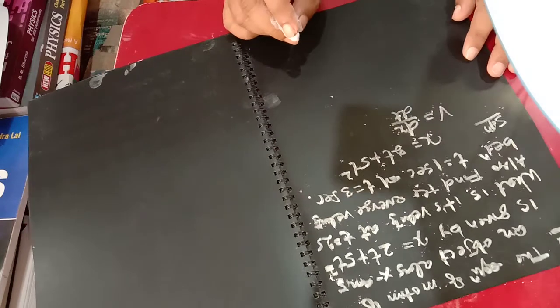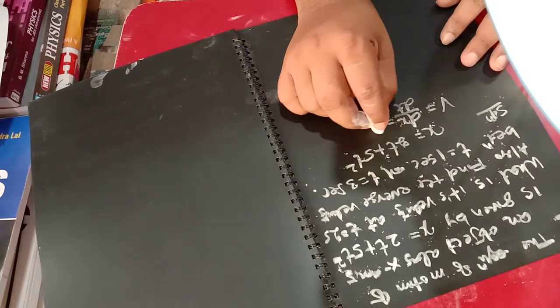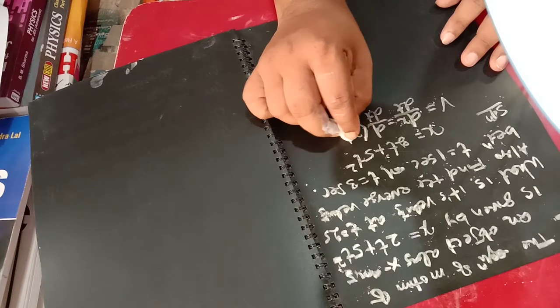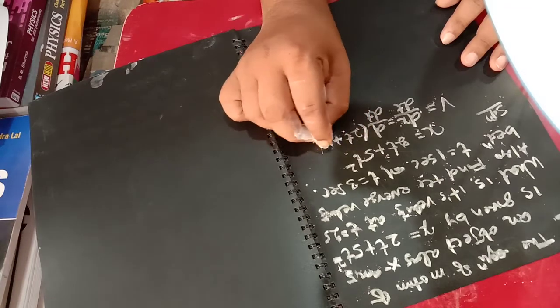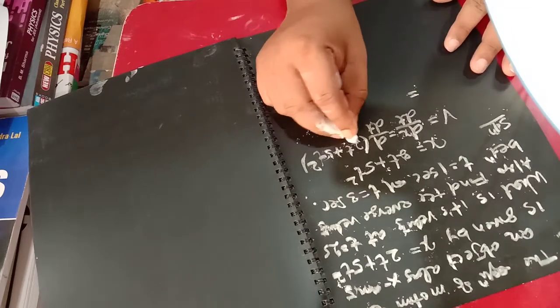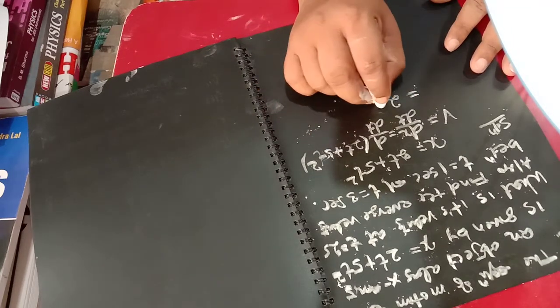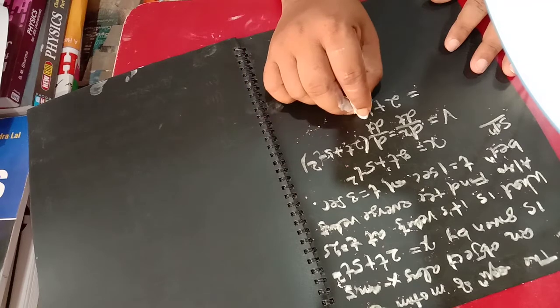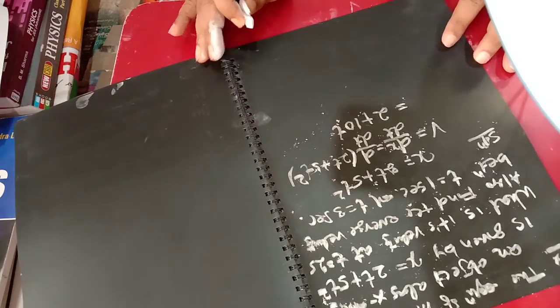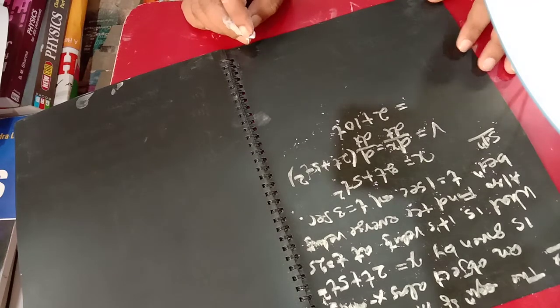that is equal to d by dt of 2t plus 5t square, and this is equal to 2t derivative becomes 2 plus 5t square, it will be 10t. I think the derivative all of you know. 2 plus 10t. What is its velocity when t equal to 2 seconds?